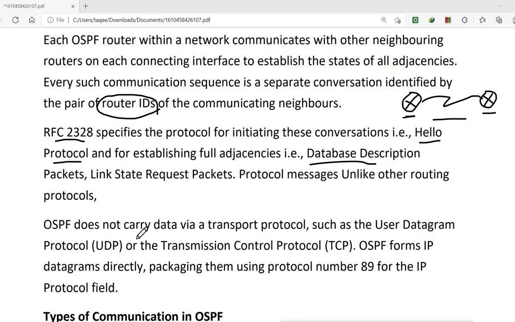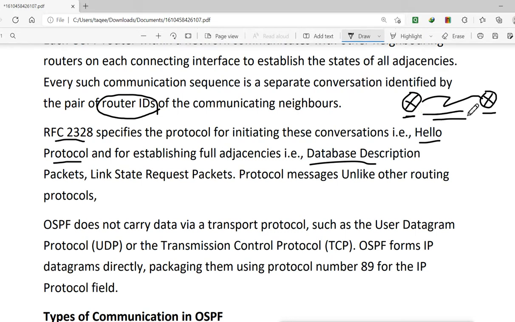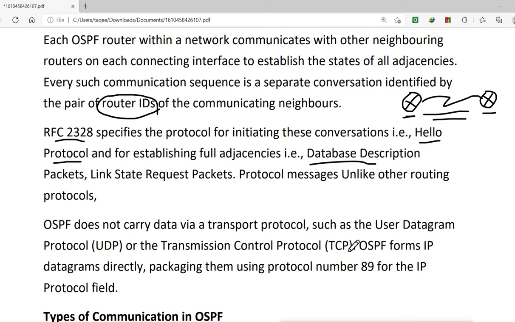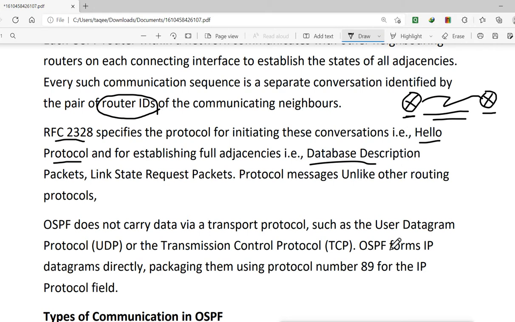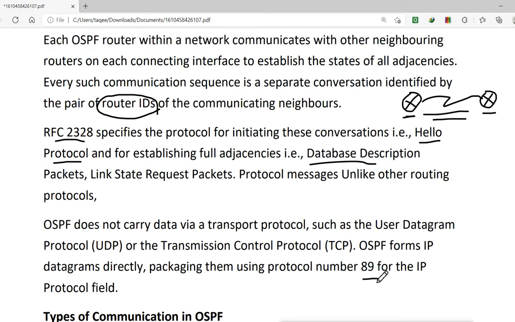Then OSPF does not carry data via transport protocols such as the User Datagram Protocol (UDP) or the Transmission Control Protocol (TCP). So for transmitting the data from one router to another router, they don't use UDP or TCP. In RIP it was using UDP, but OSPF does not use TCP or UDP. So OSPF forms IP datagrams directly and packages them using the protocol number 89 for the IP protocol field. So it actually directly sends the data.